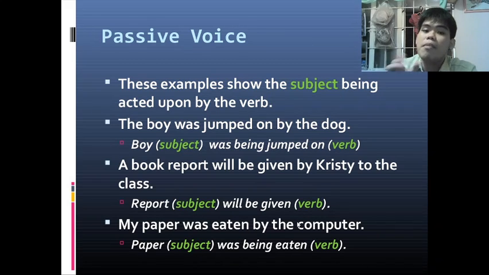So next, my paper was eaten by the computer. So the subject here is the paper. Did the paper eat or was the paper eaten? So here, since the paper was eaten by the computer, the paper received the action. The paper did not eat anything. The paper was the thing that was eaten by the computer. So here, basically, in the passive voice, the subject is the receiver of the action.